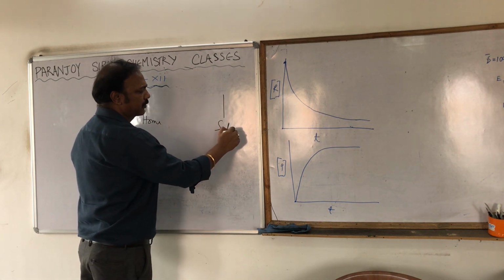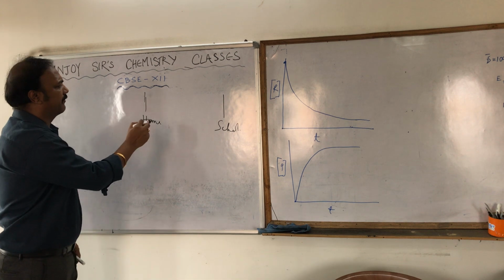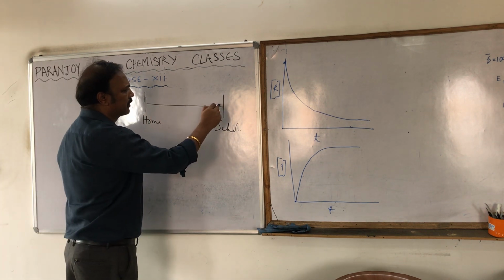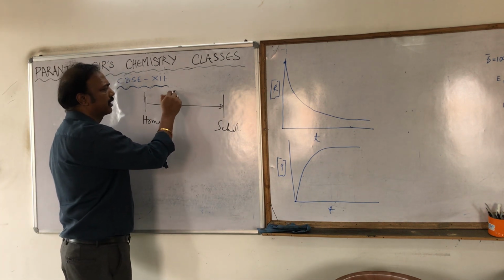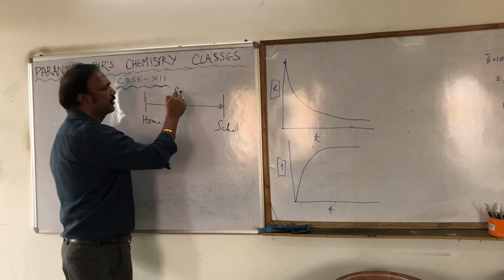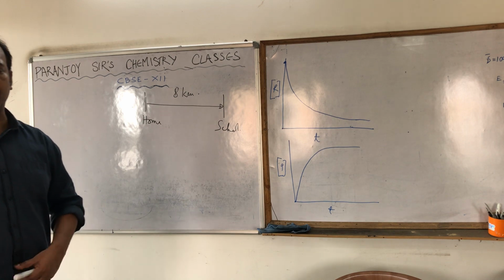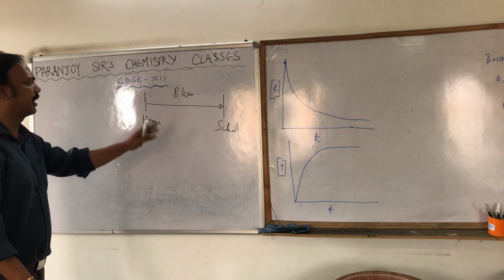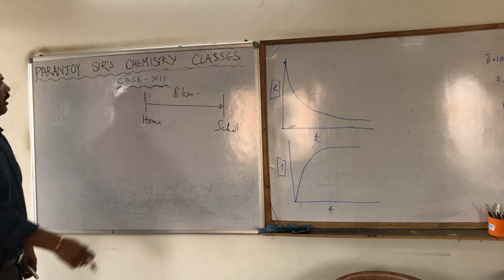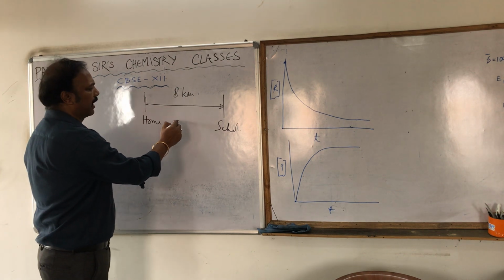I go every day from home to school, and the distance between the home and the school is, suppose, 8 kilometers, so I am writing 8 kilometers.